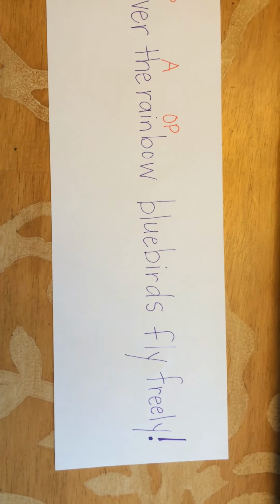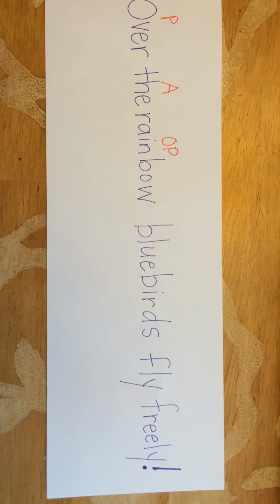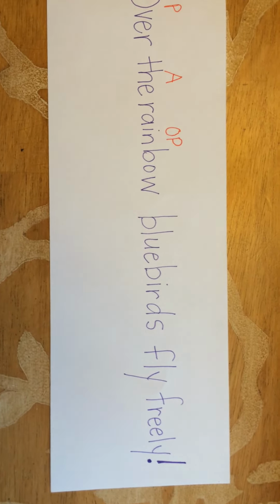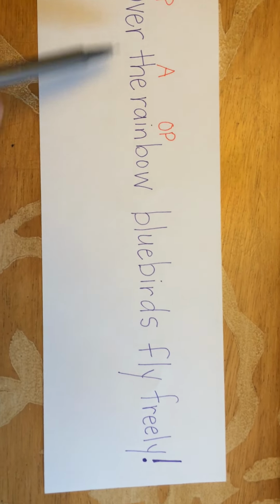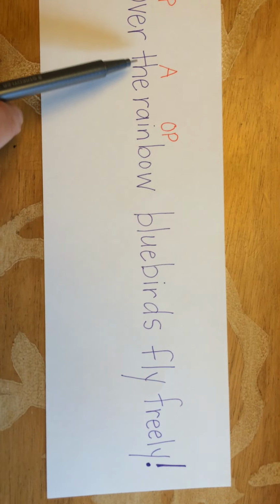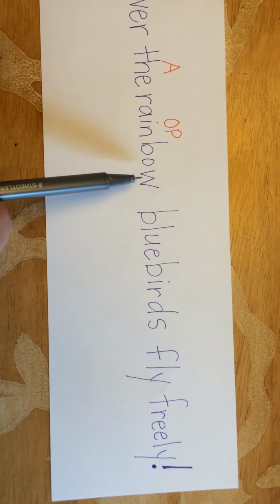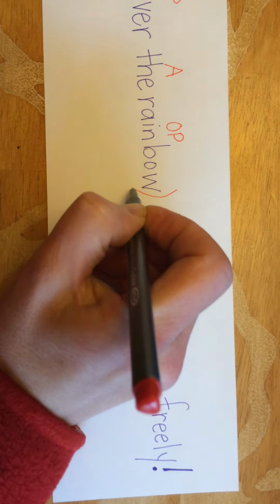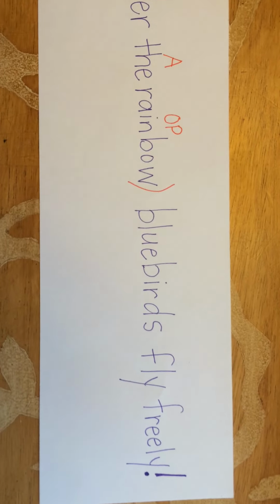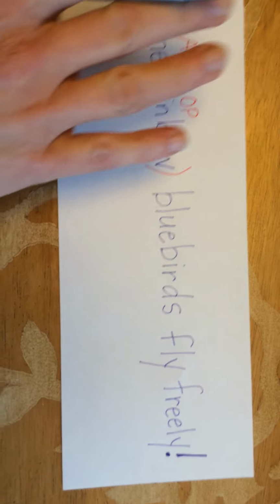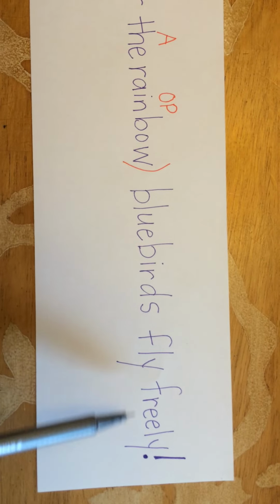Now, before we finish up and move on to the rest of the sentence, we want to put our parentheses, or monkey hugs, as we sometimes call it just for fun, around that whole prepositional phrase. It's like a train: the preposition is your engine, this is your car, and this is your caboose. That's the end. So we're going to put parentheses around this whole prepositional phrase train so that it can be all by itself. All right, now we're going to ignore this, and we're going to look at the rest of the sentence. Bluebirds fly freely.